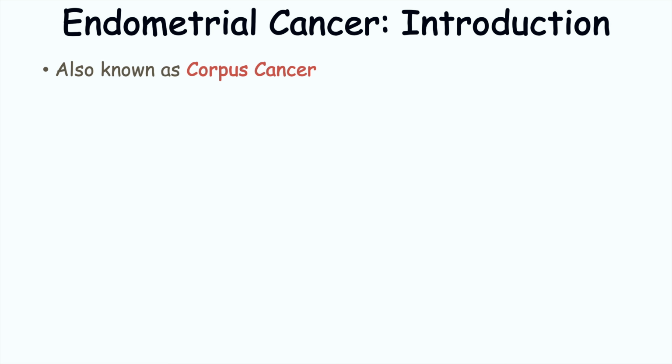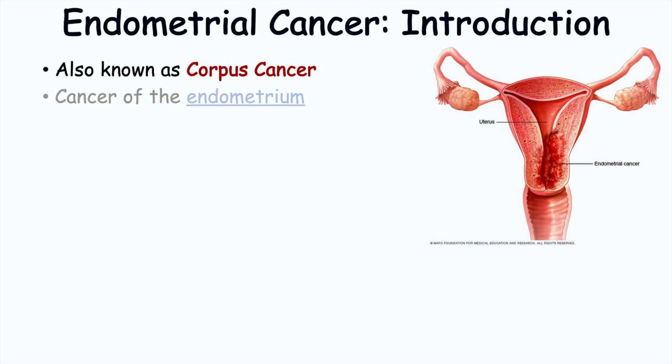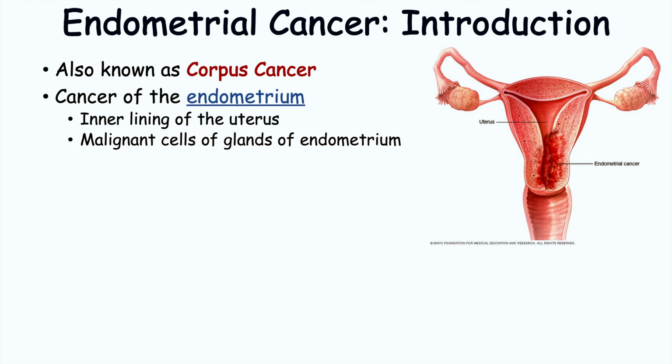So endometrial cancer is also known as corpus cancer. It is a cancer of the endometrium. The endometrium is actually the inner lining of the uterus, and the uterus itself is a reproductive organ. And this type of cancer arises from malignant cells of glands of the endometrium. And what happens is these cells end up spreading into other parts of the uterus and beyond the uterus as well. We're going to get into more specific details later on in this lesson.